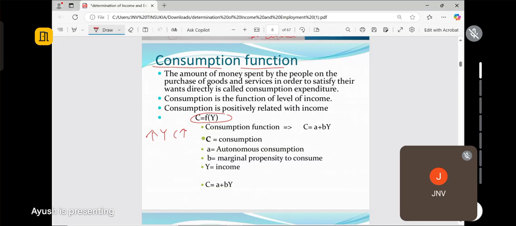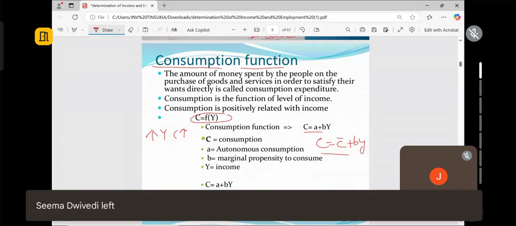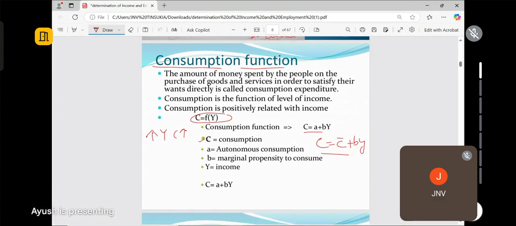And this consumption equation ऐसे लिखे हैं, या फिर हम ऐसा लिख सकते हैं C equal to, बहुत जगह आपको मिलेगा C bar plus BY. इस तरह से consumption equation बोलते हैं इसको हम, the consumption function का equation है. So here C for consumption and C bar is the autonomous consumption.